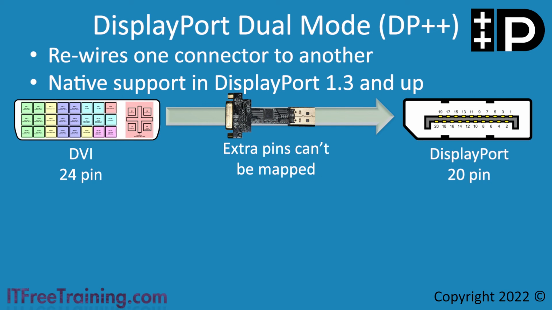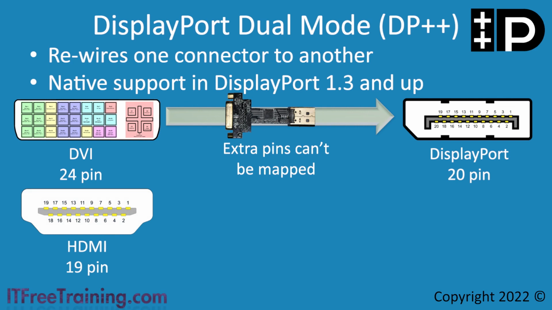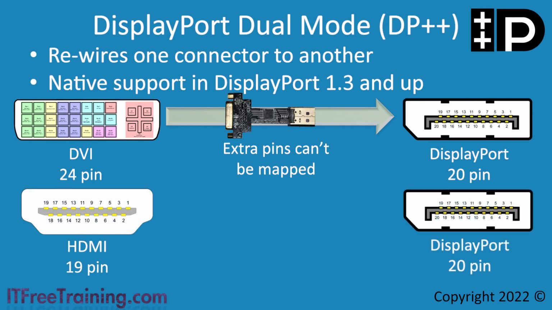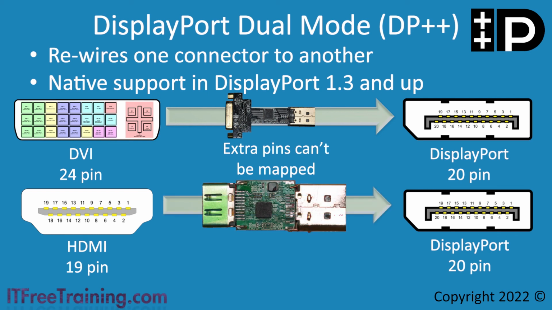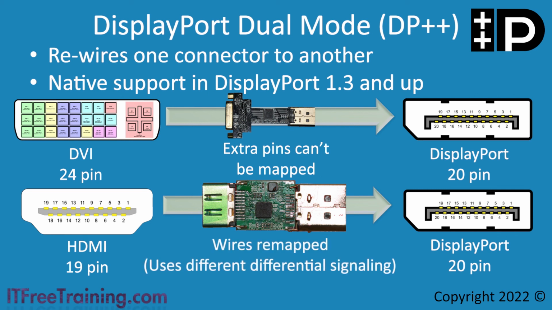If you are using HDMI, the HDMI plug has 19 pins. So you can see that since DisplayPort has 20 pins, it is not a problem to map all the pins from one to the other, as there are enough pins. The problem that occurs is this: even though both use differential signaling, the differential signaling they are using is different.